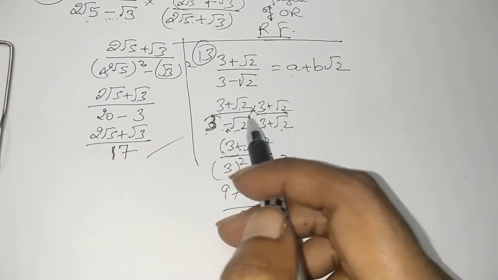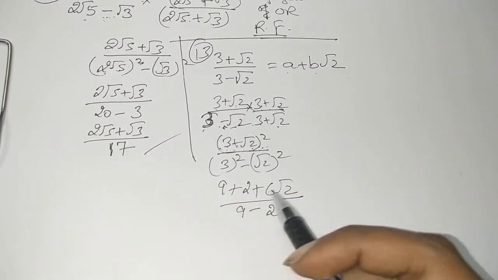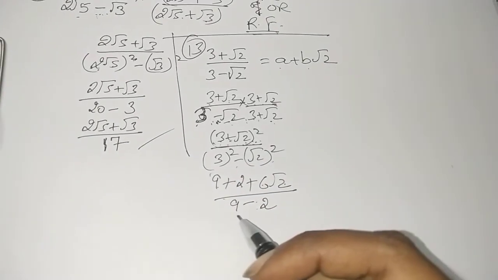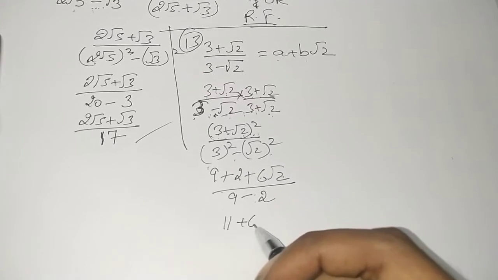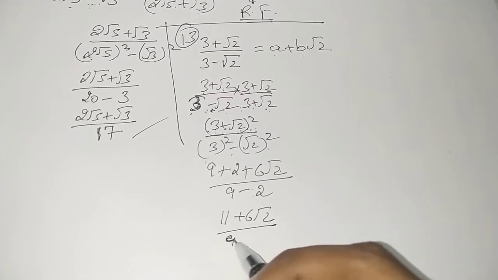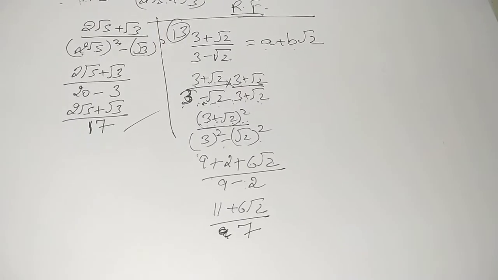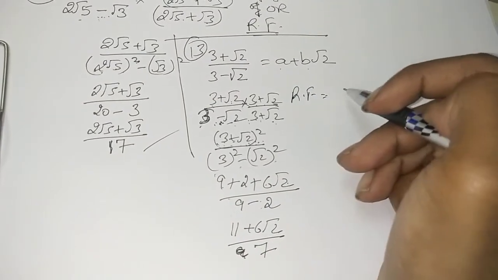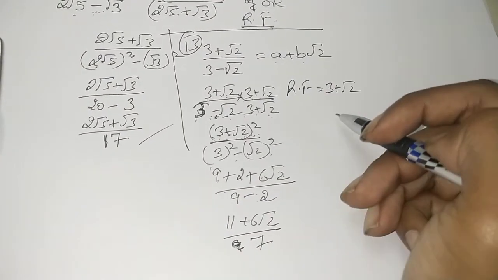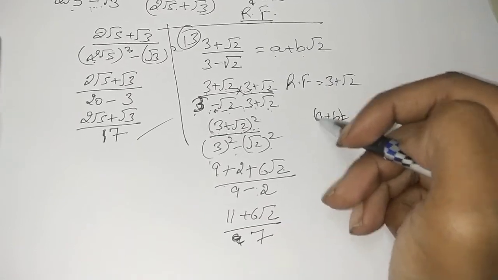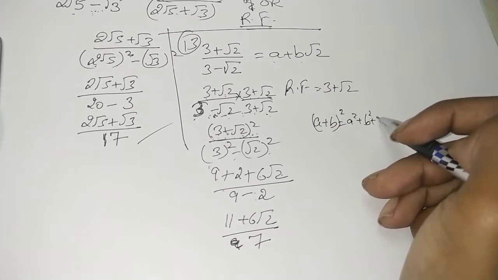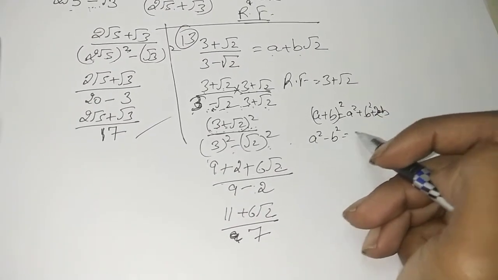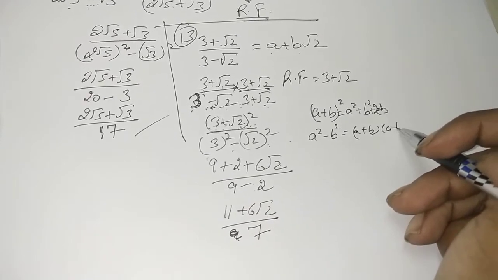What we have done is that a plus b into a plus b, I have written as a plus b whole square and then expanded in the numerator. And similarly, a minus b into a plus b, I have applied the identity a square minus b square. So it will be 9 plus 2, 11, plus 6 root 2 upon 9 minus 2, that will be 7. Over here you will have to write down your rationalizing factor, that is 3 plus root 2. Which identity am I applying? I am applying a plus b whole square, so a square plus b square plus 2ab. And you need to write down a square minus b square is a plus b into a minus b.